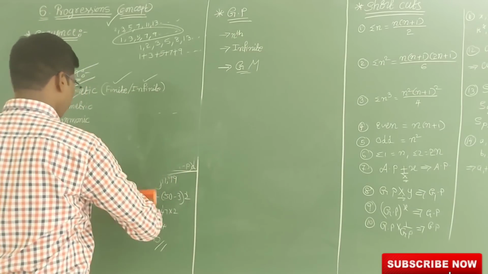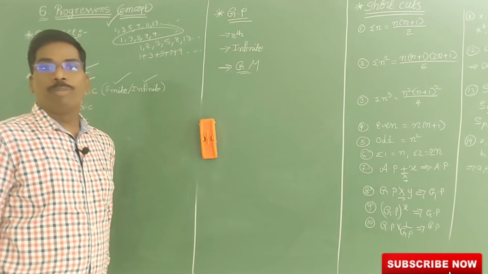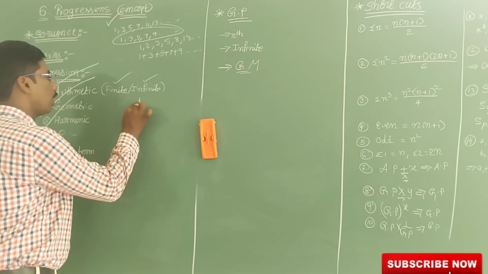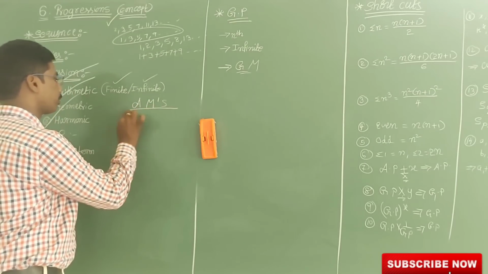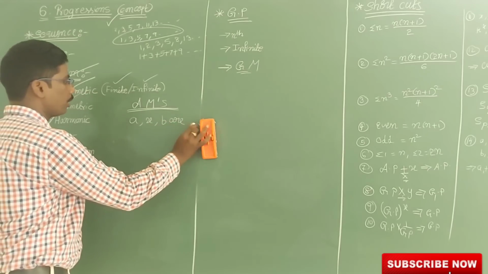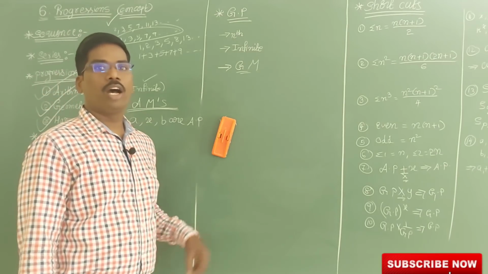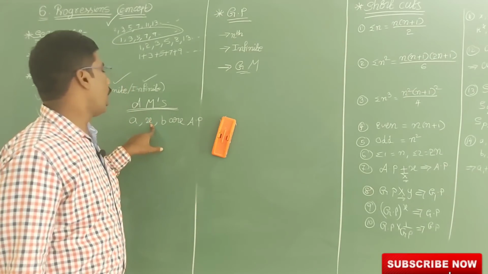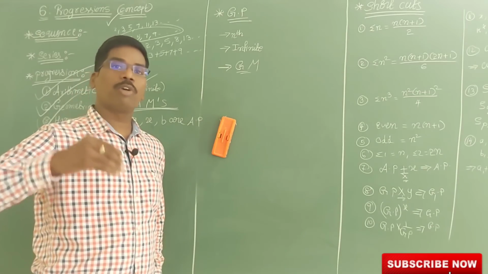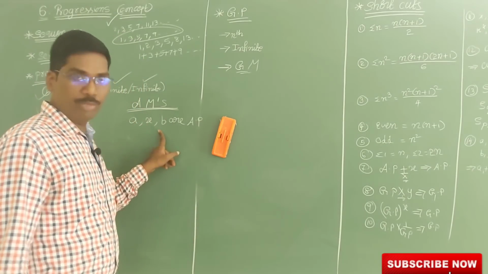Next, now we are going to discuss arithmetic means. See here, arithmetic means. If a, x, b are in AP, then x is called the arithmetic mean of a and b.